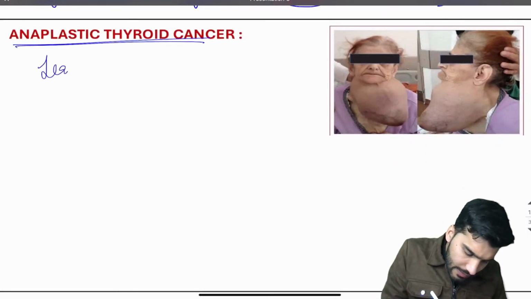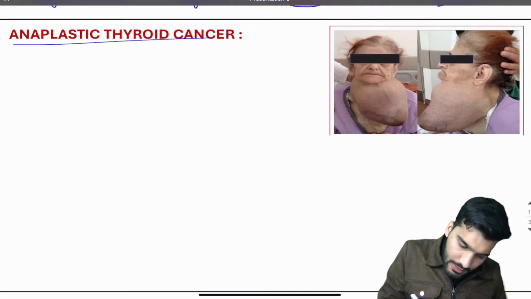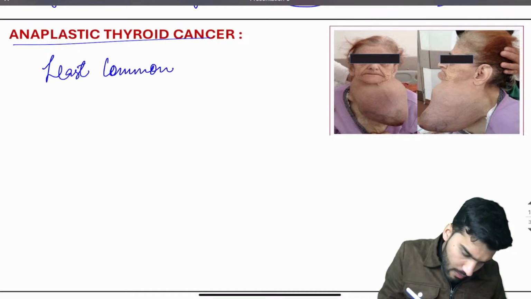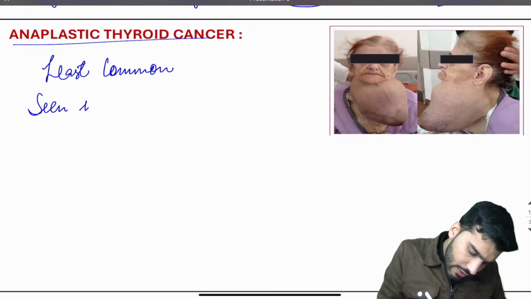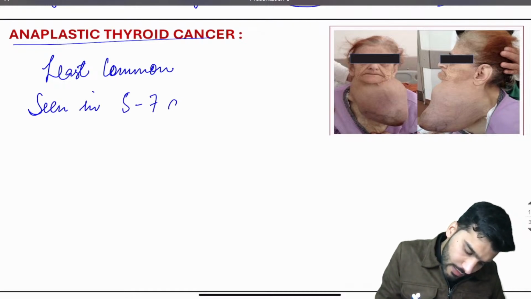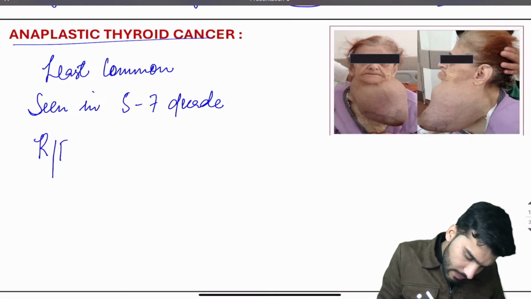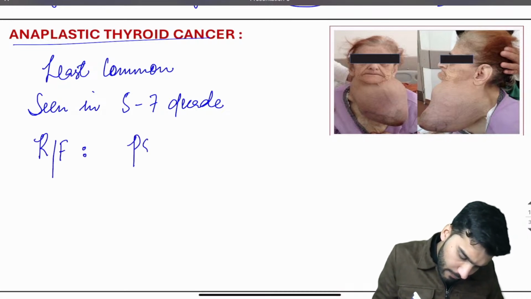Remember guys, it's the least common. It's seen in an old age group, usually 5th to 7th decade. Then the risk factor for this is going to be a P53 mutation.